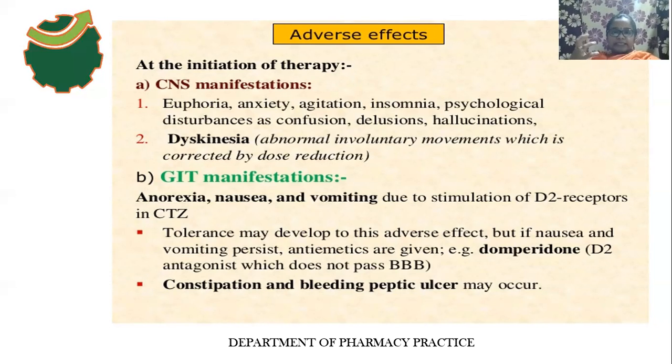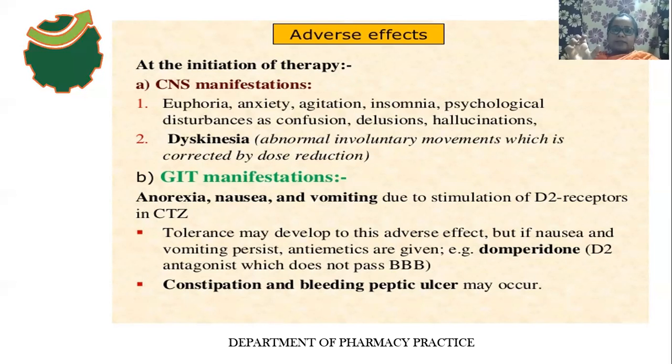Euphoria means excitement, agitation means a state of anxiety, insomnia means the person is unable to sleep, and other psychological disturbances are confusion, delusion, and hallucination. And dyskinesia means what? Abnormal involuntary movements.